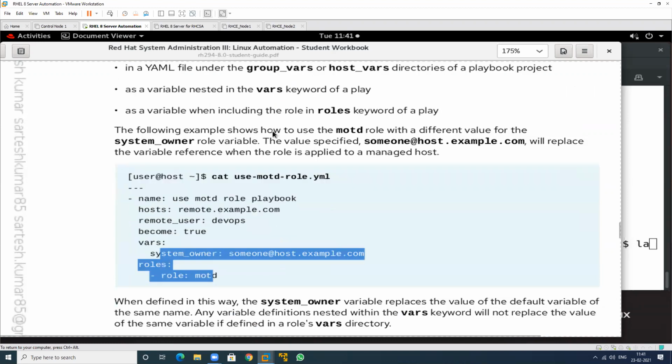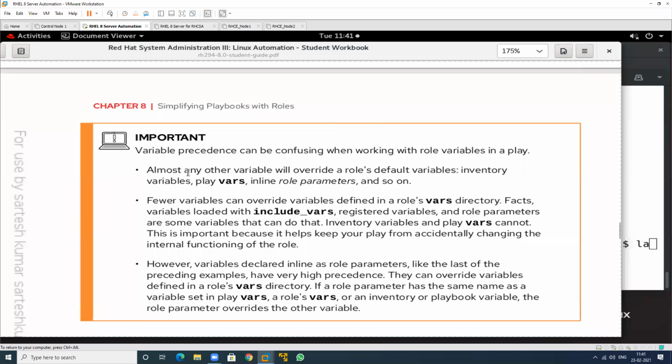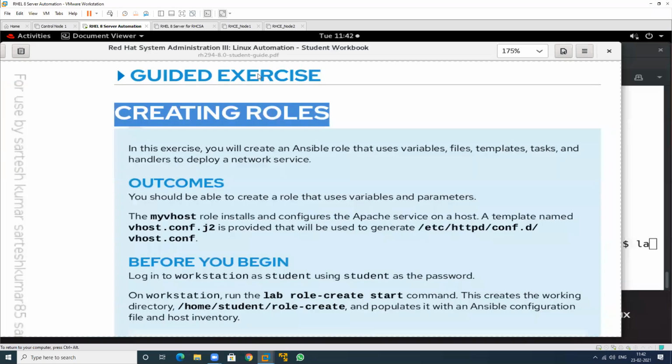So I will show this whole thing in this particular exercise. So how to use this particular exercise and what is the main role. So this is the outcome for this. And so I will start this exercise.